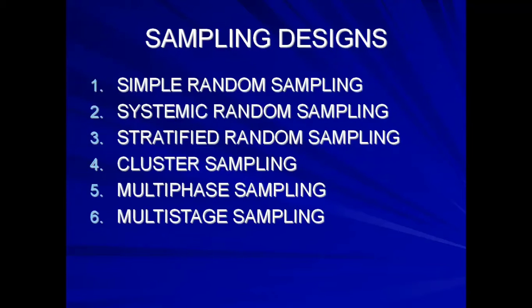Now let's talk about the sampling design. There are in general 6 types of sampling: simple random sampling, systematic random sampling, stratified random sampling, cluster sampling, multiphase sampling, and multi-stage sampling.